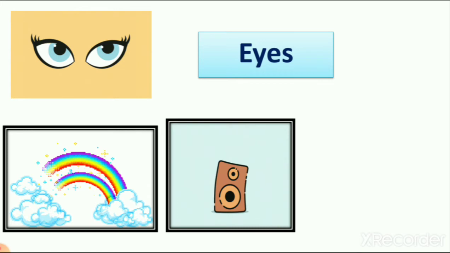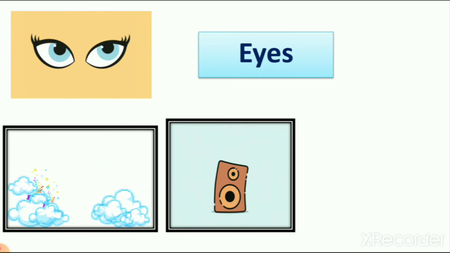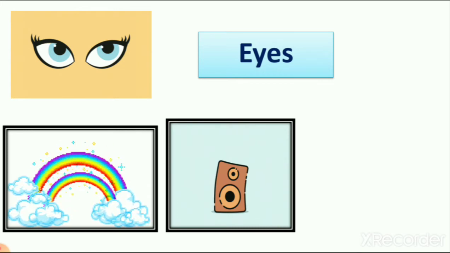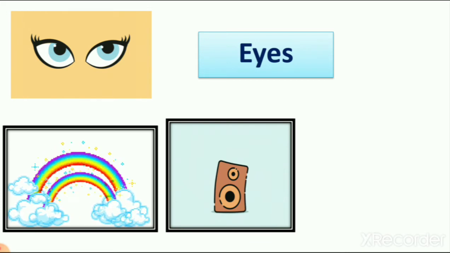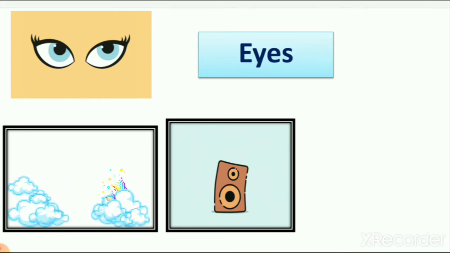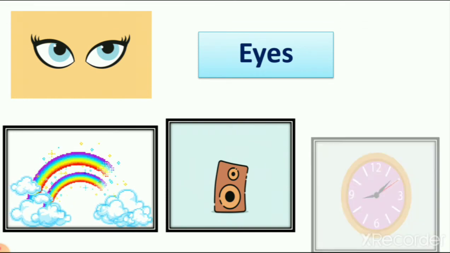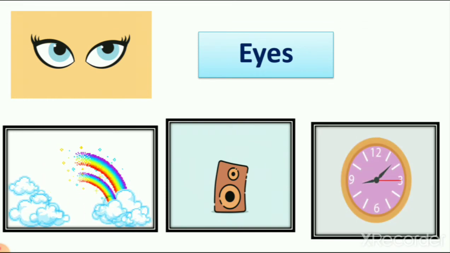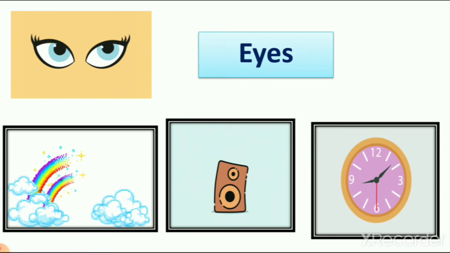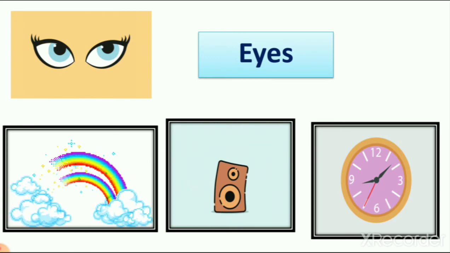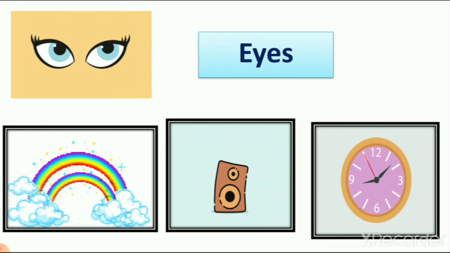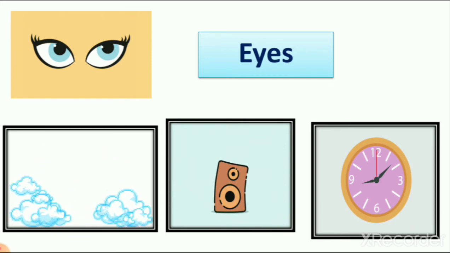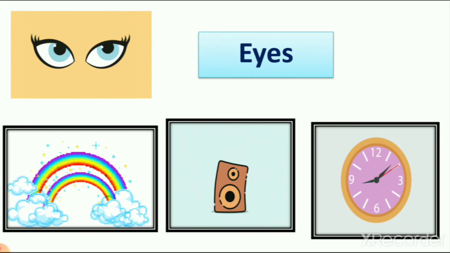Is that eyes? Yes or no? No, right? So we are not using our eyes to listen to things, right? Then next, what is this? It is a clock.